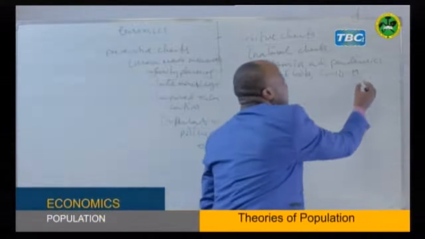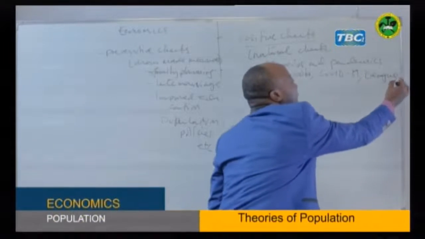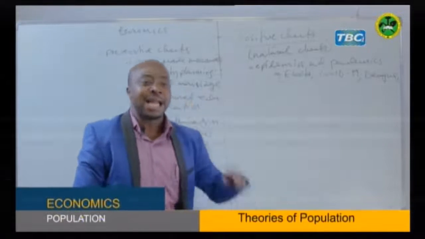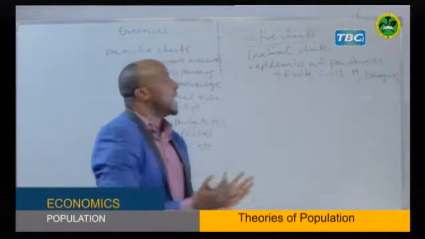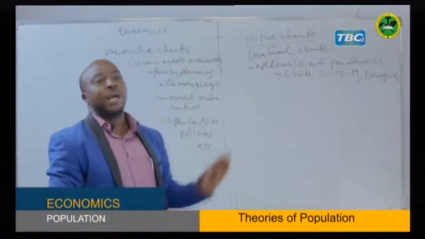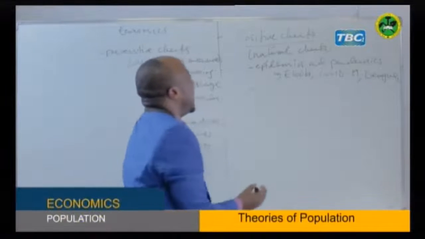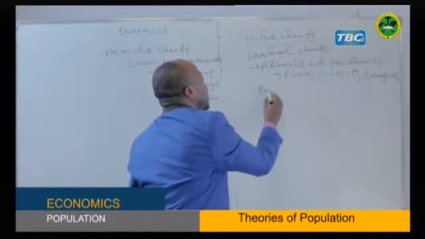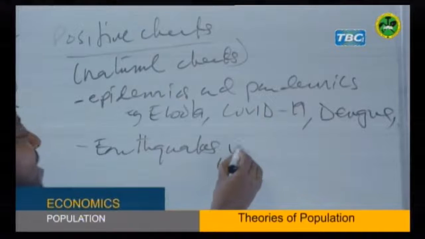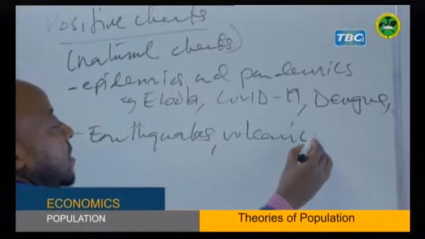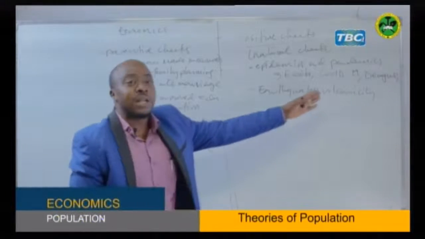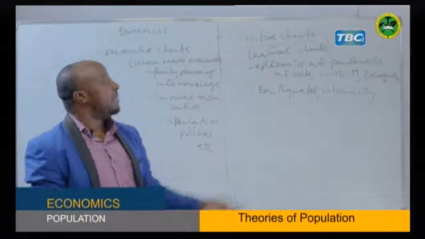We had in Tanzania another disease, very common, like dengue, which also killed a number of people. These are diseases which are just happening. They are coming. They are trying to balance the population by increasing death. These we call epidemics and pandemics, plus many other diseases you can see. But also we have another measure like the occurrence of earthquakes or maybe volcanic activity, which are also killing a number of people worldwide. Now these are also natural events which act to control population by increasing death.